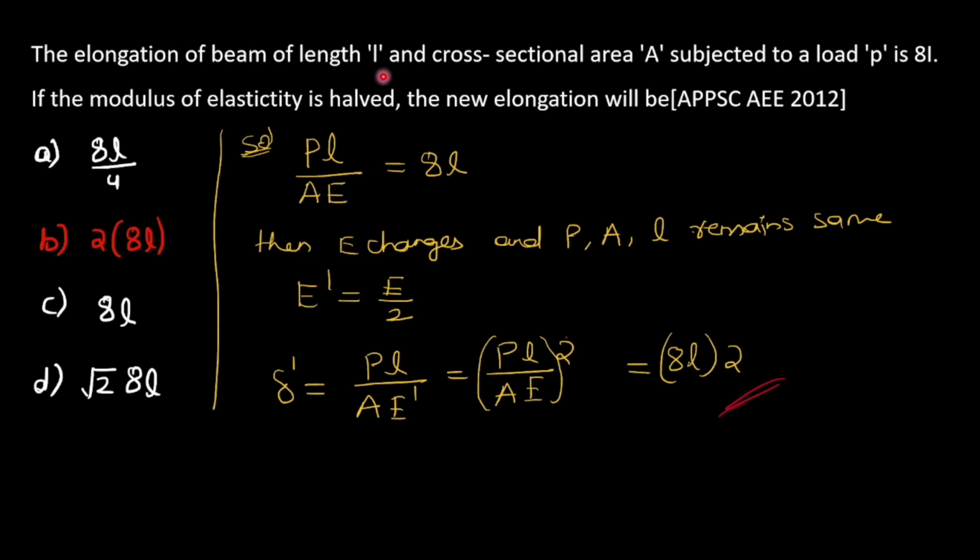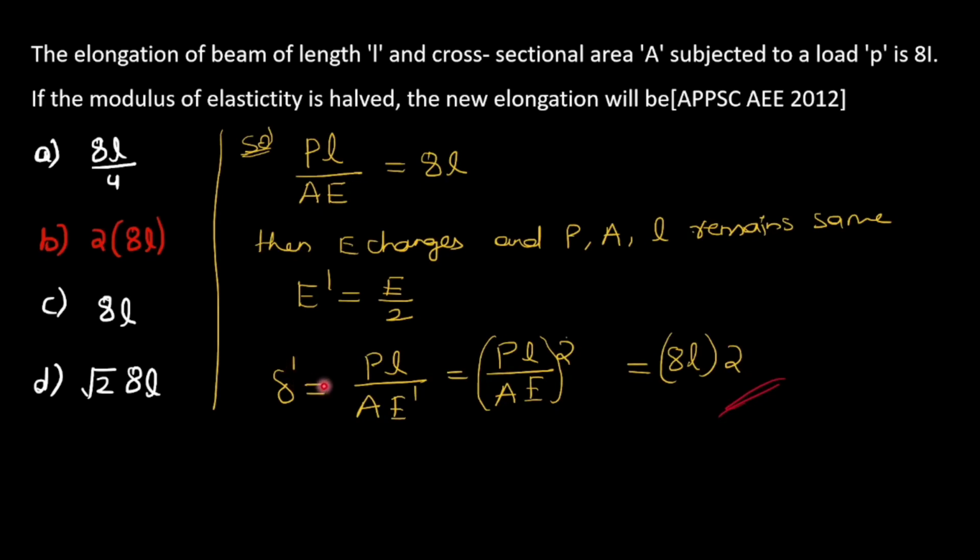Initially the elongation of the beam is 8L due to PL by AE, with P load, L length, A area, and Young's modulus E. Then afterwards E changes, but P, A, L remain the same. So E changes to half of the original Young's modulus. Then find out the change in the elongation.